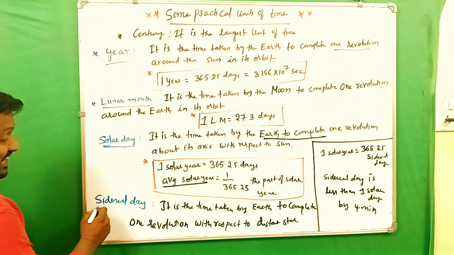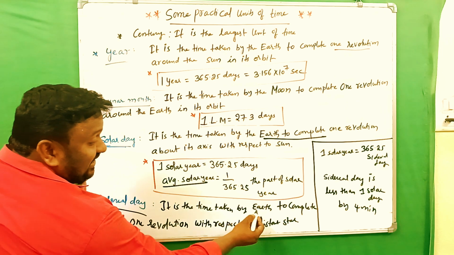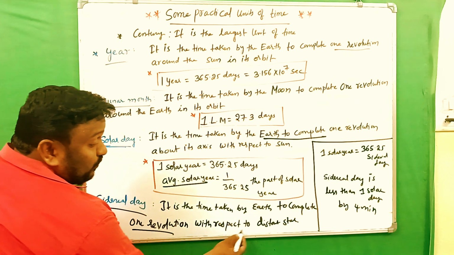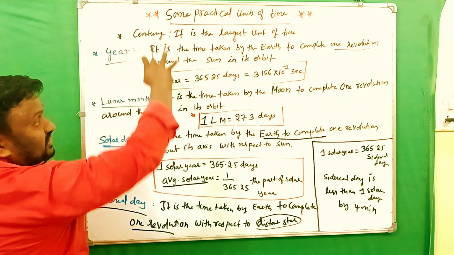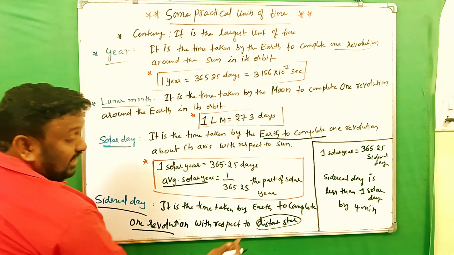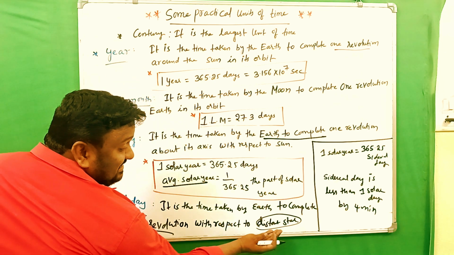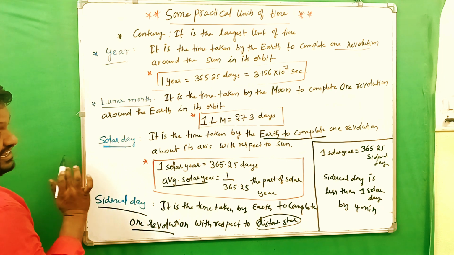And next, sidereal day. It is the time taken by the earth to complete one revolution with respect to a distant star. In all the previous cases it was with respect to the sun, and now it is with respect to a distant star. Clear? That is what we call a sidereal day.